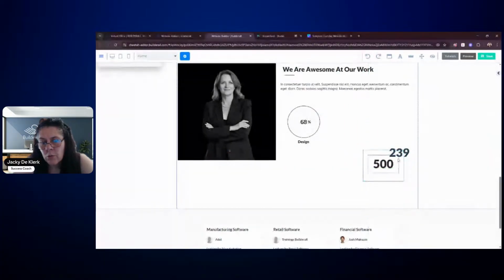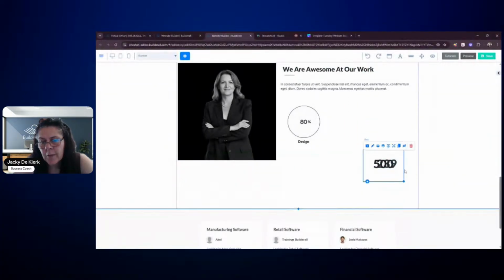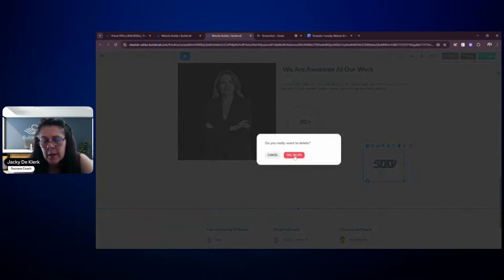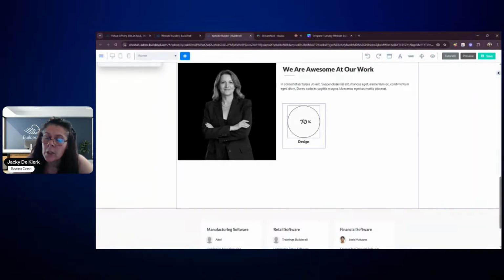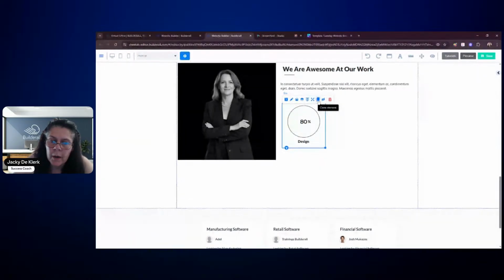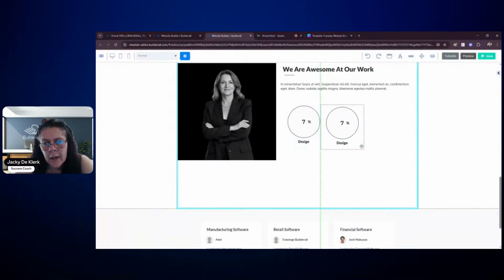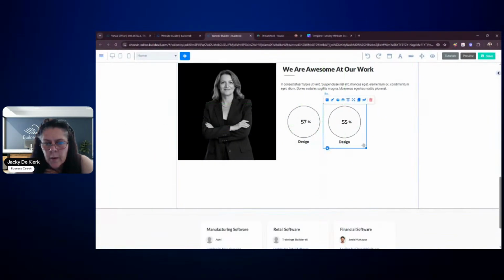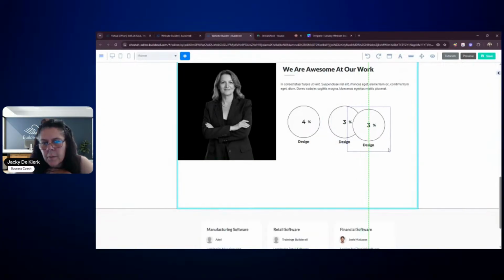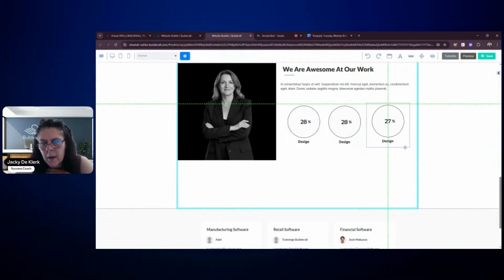So I'm just going to delete this. Now, there is really so much you can do. You don't have to necessarily just create it like this. There's other design ideas that you can think about. You can have a colored background as well at the back or at the bottom. And you can see that with some of these other ones. I'm going to show you now in a moment what I mean, where you run a different color at the background. But in this example, we just want to duplicate so that you can get an idea of what you can do when it comes to making use of the animated characters.